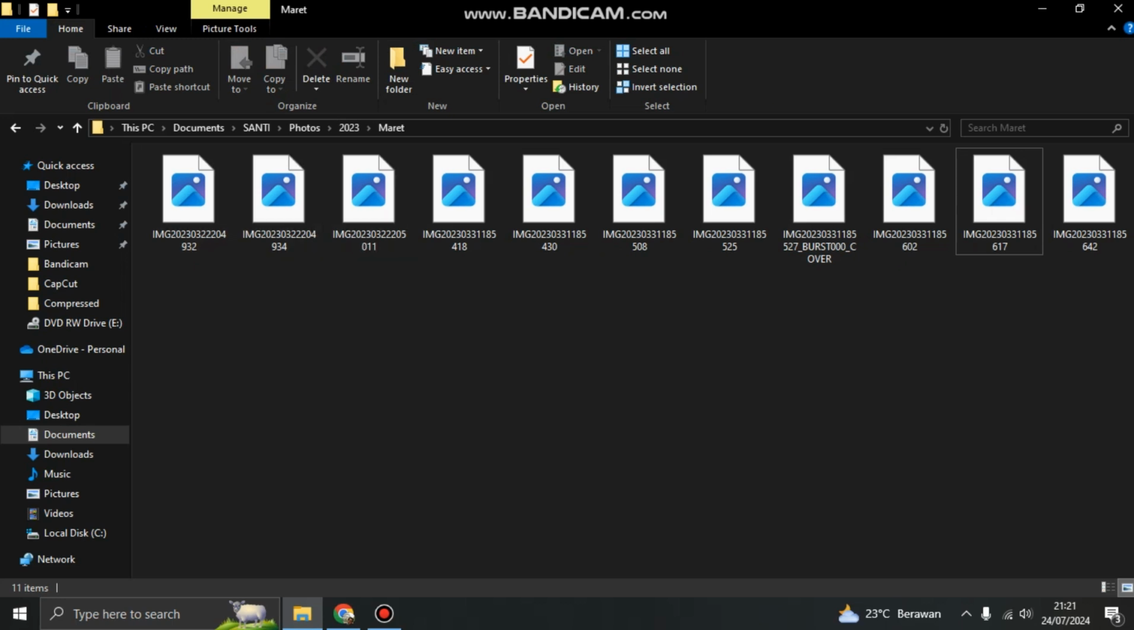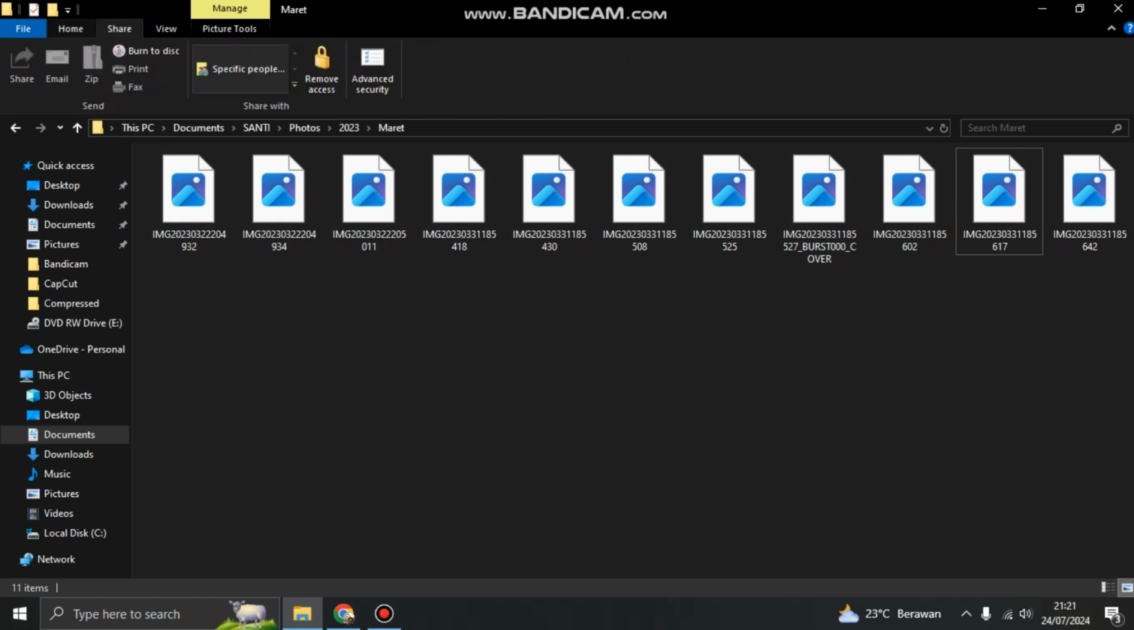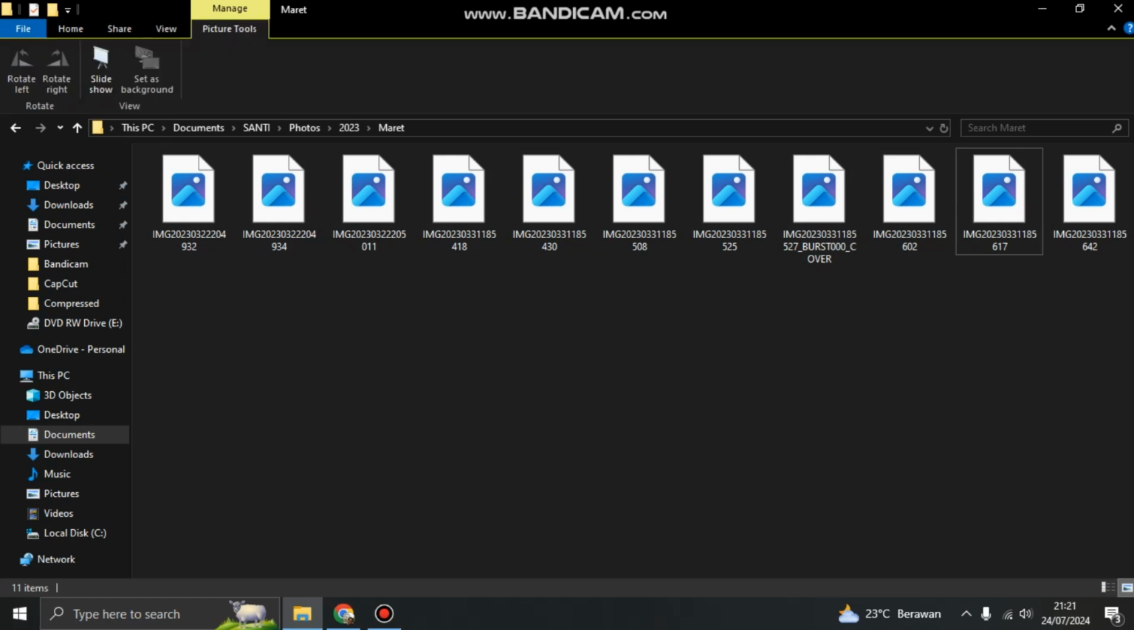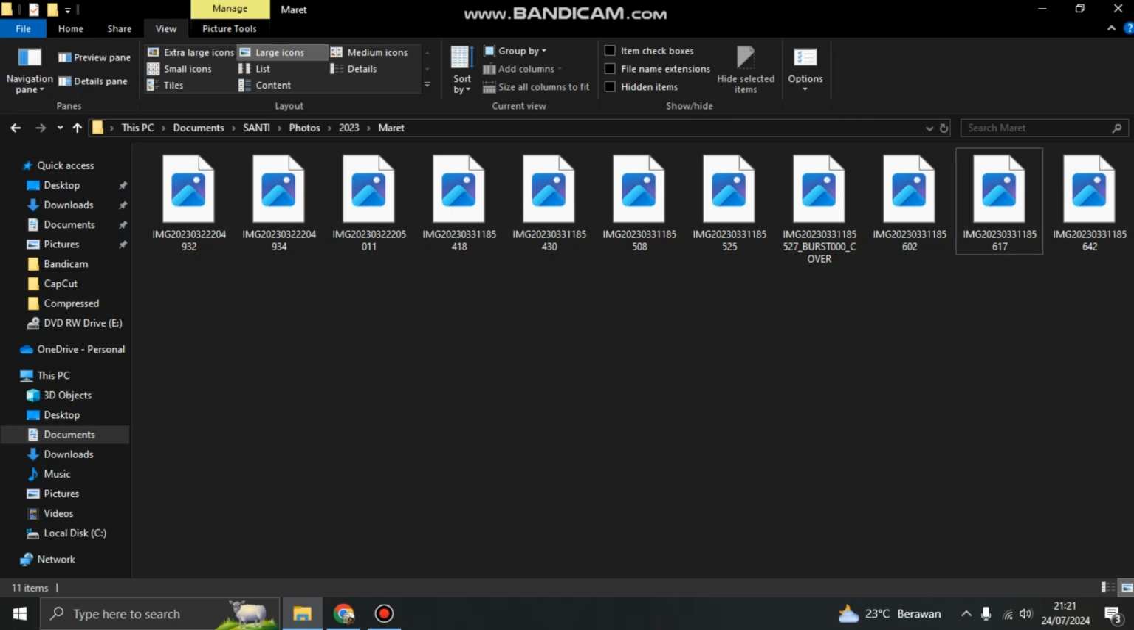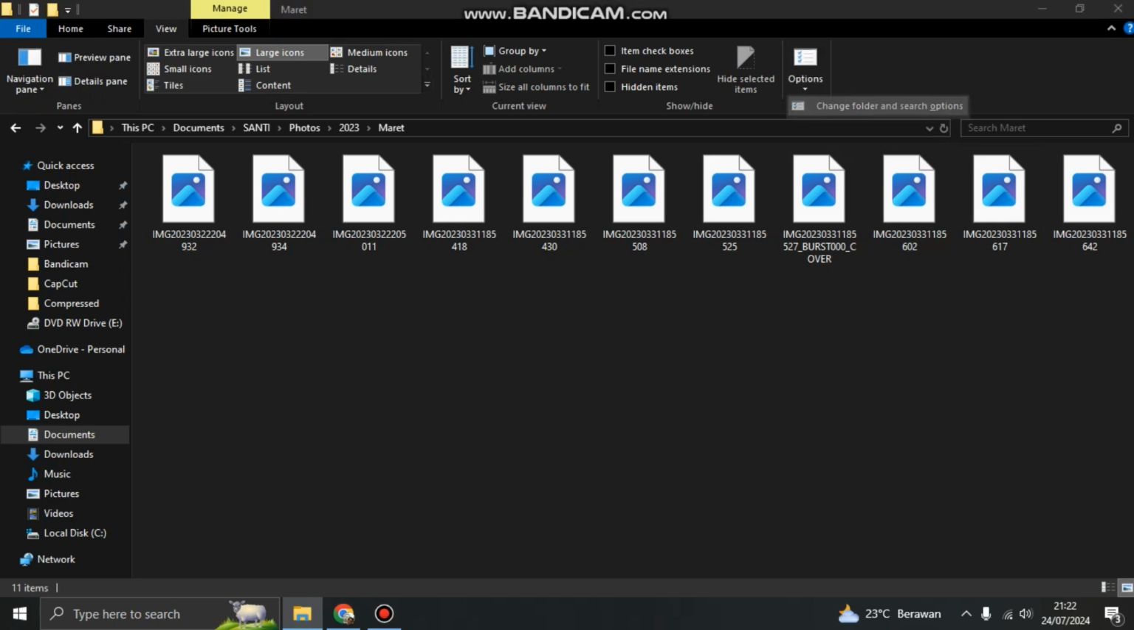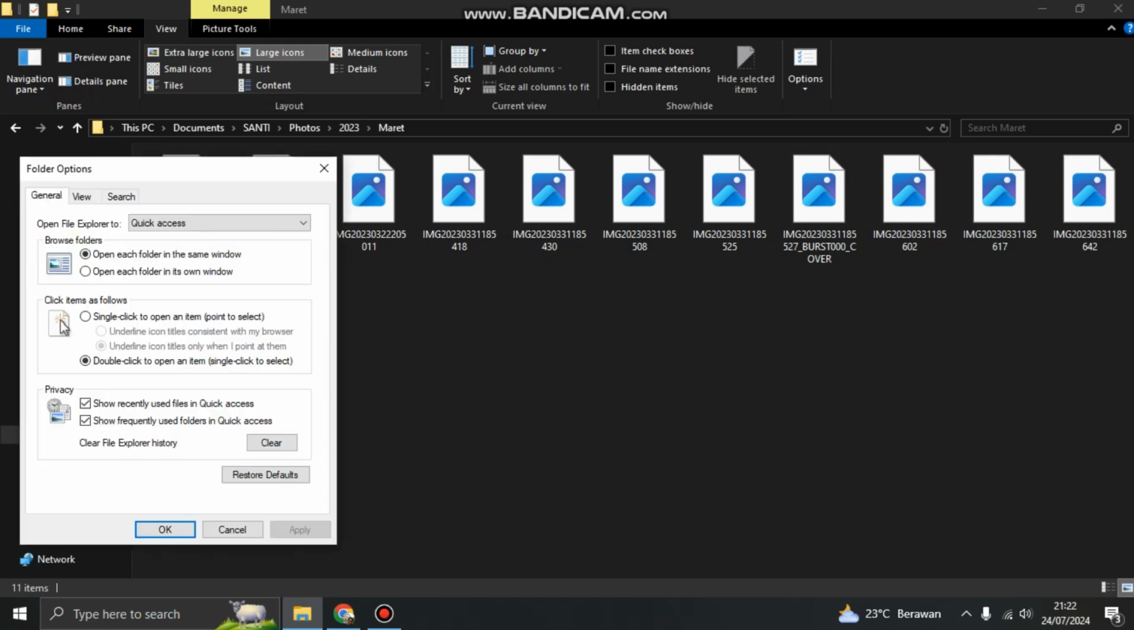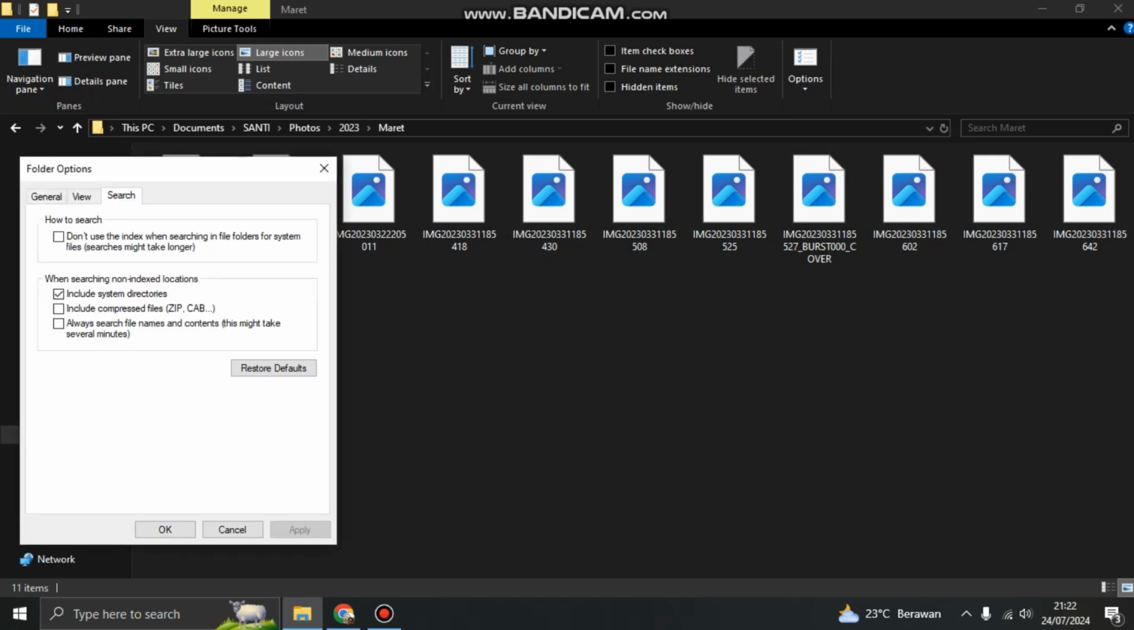All you have to do is, if you look at the top of your screen, there is Home, Share, View, or Picture Tools. So you can click on View and try to search the options here. You can click Options, and change folder and search options. You can click it. Here you go. This is the Folder Options.